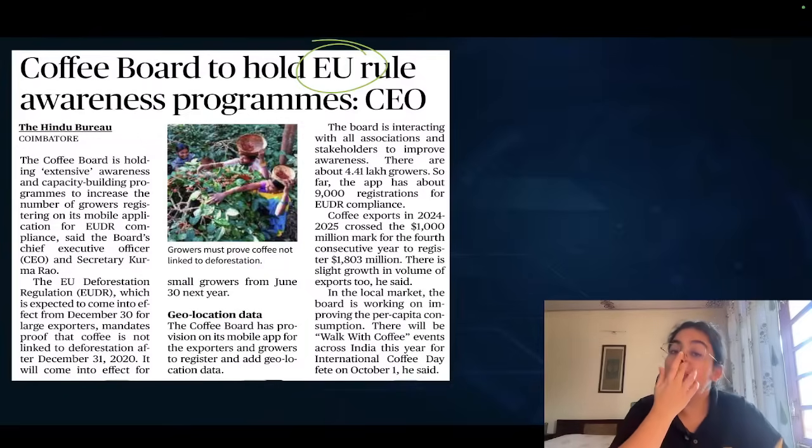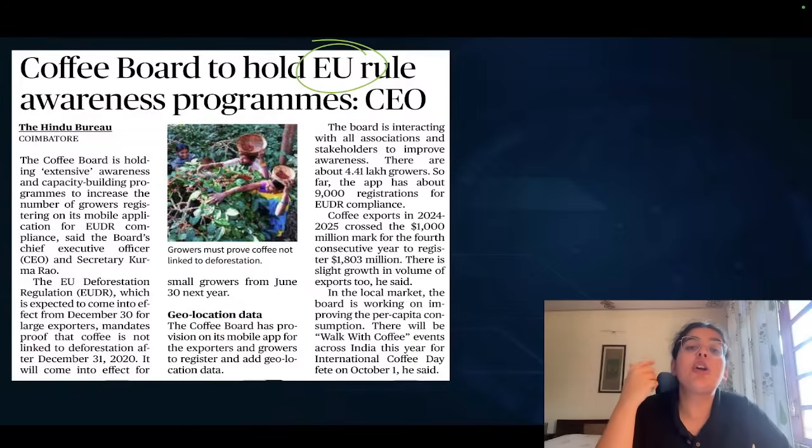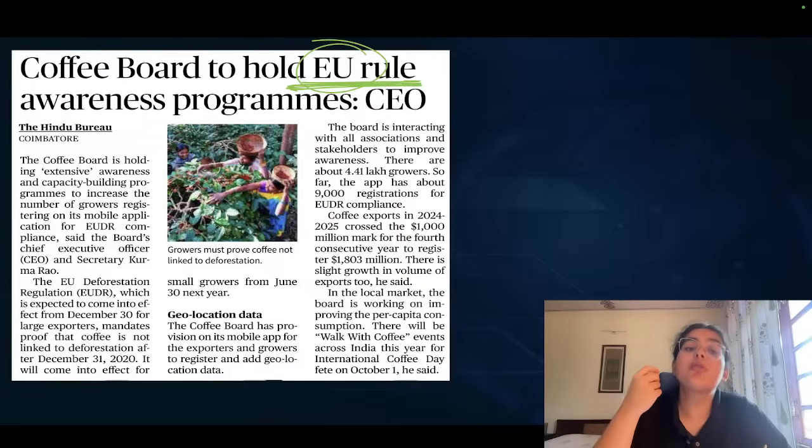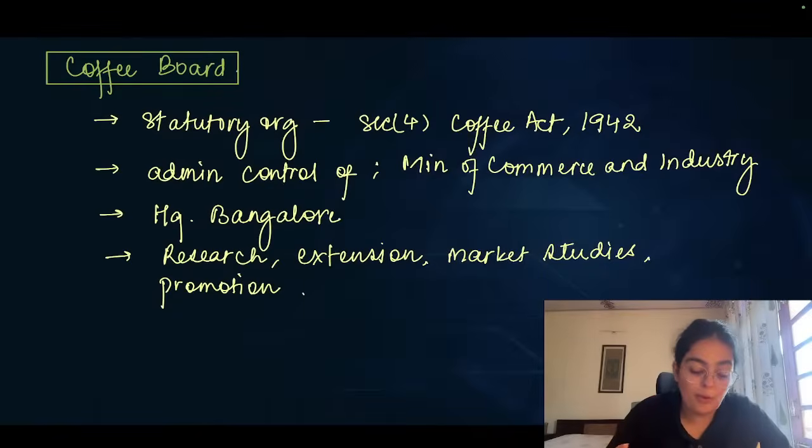And therefore, when most of our farmers or exporters are not following up on these rules and regulations, a lot of our Indian exports is rejected by the European Union markets, which is why the Coffee Board has ensured that they will take up awareness programs to ensure that coffee growers or the coffee industry is therefore educated about the demand of the European Union when it comes to the regulations required, when it comes to the growing requirements, when it comes to the drying requirements, when it comes to primary processing requirements. And therefore, the Coffee Board is important in that context.